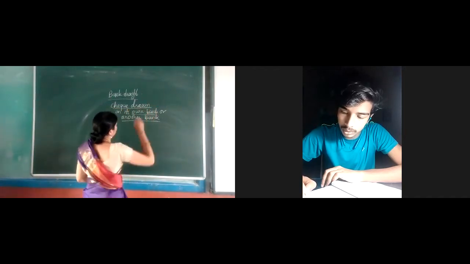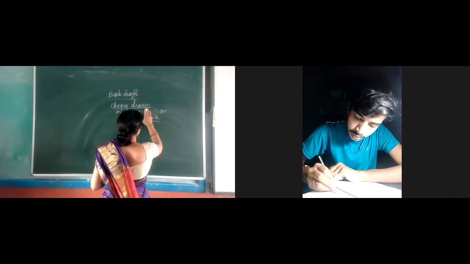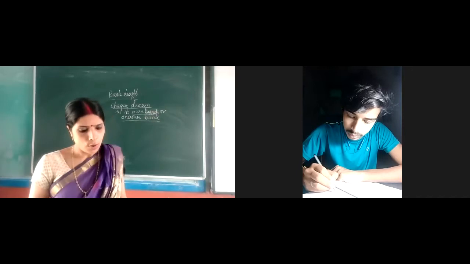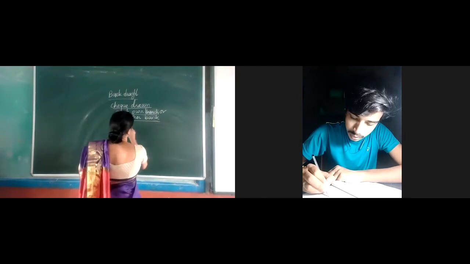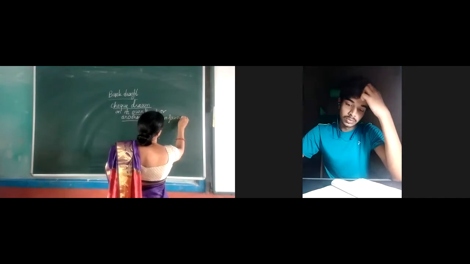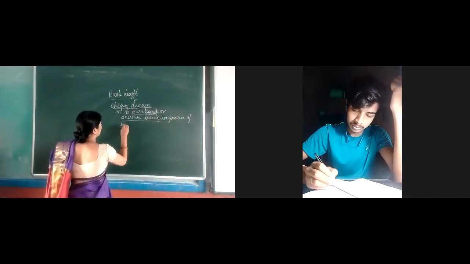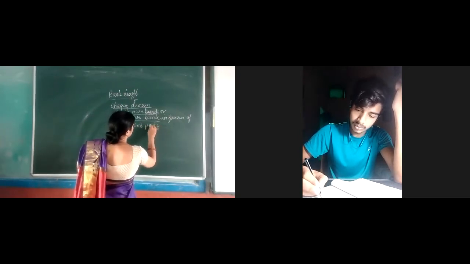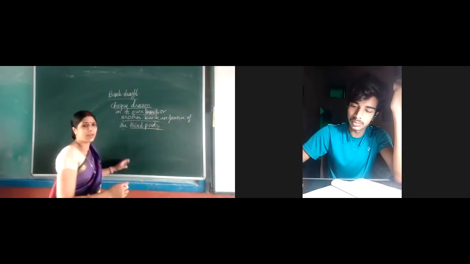Okay, it is a check drawn. So what is the word? Check drawn is the keyword. On its own branch, own bank or own branch, you can write. Own branch, or another bank, in favor of the third party. Third party is another keyword.